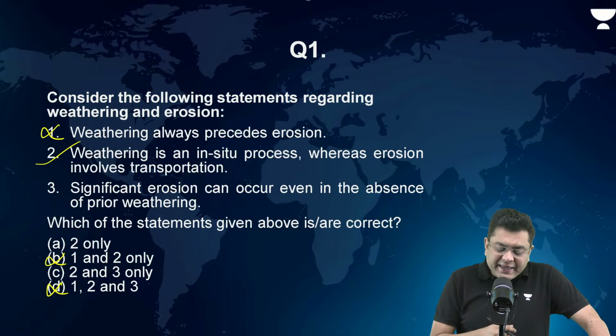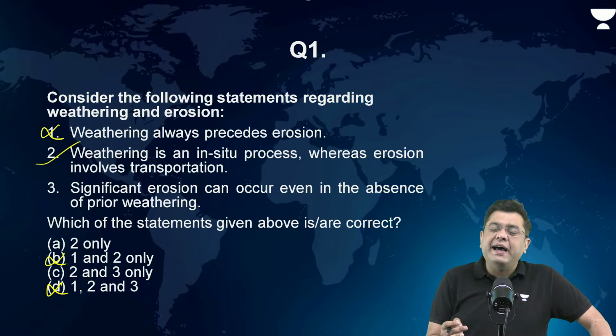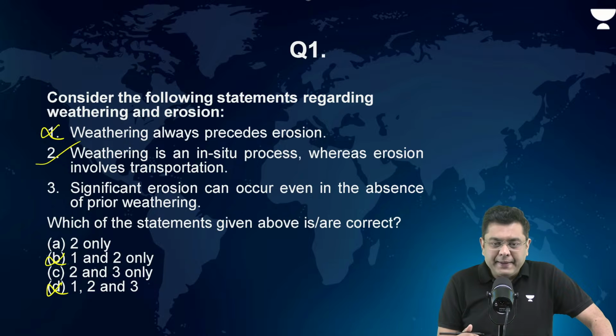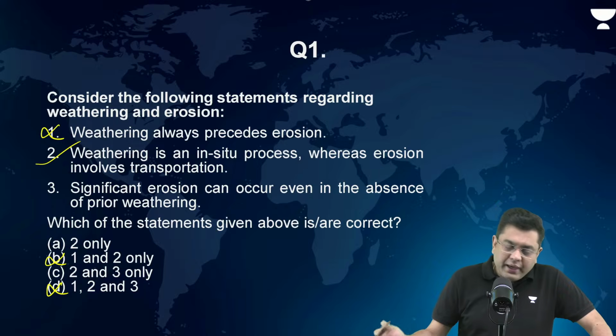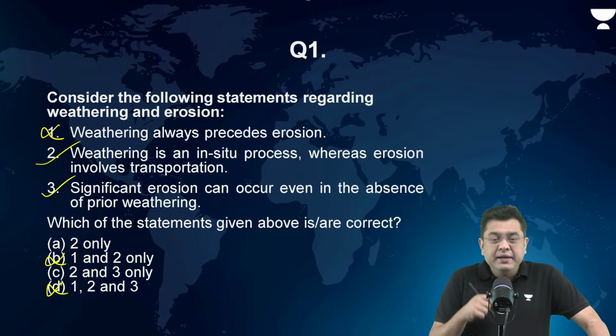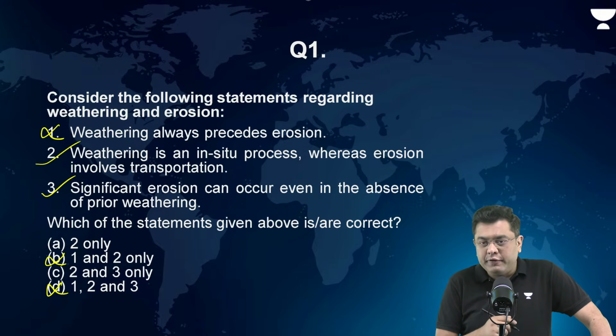Significant erosion can occur even in the absence of weathering. Now, this is the contentious statement. What do you think? Can erosion happen even in the absence of a substantial amount of weathering? The answer is yes, it can. So here, erosion can happen even in the absence of weathering.